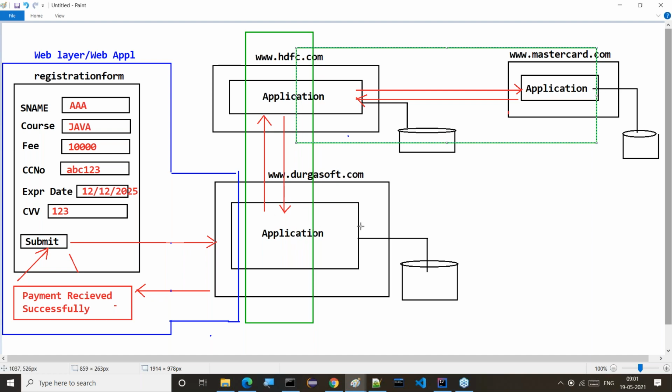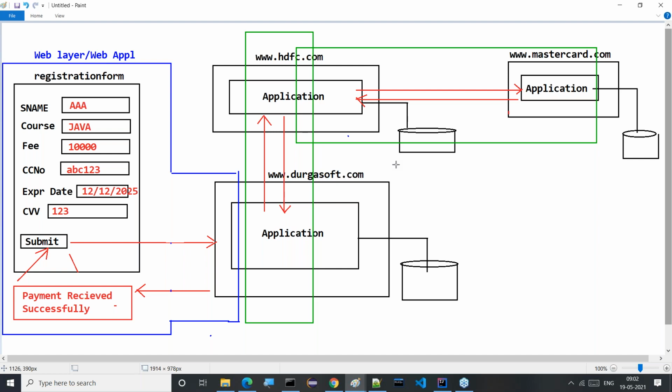Here the Durgasoft application is contacting the HDFC application, and the HDFC application is communicating with MasterCard and doing some kind of work. Exactly, this is called a distributed environment.